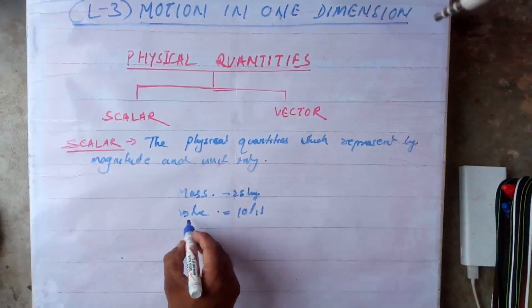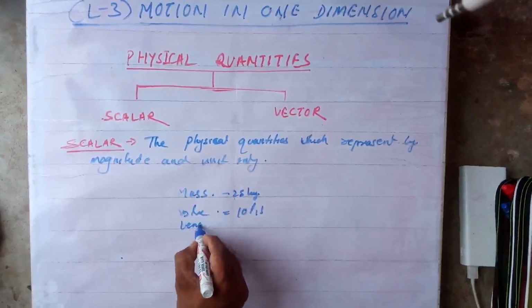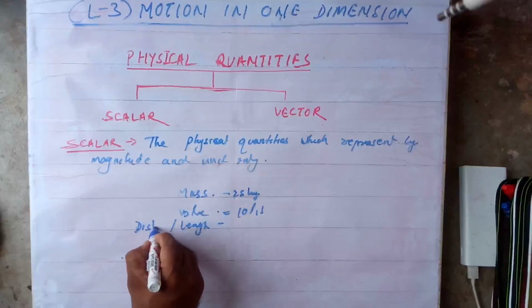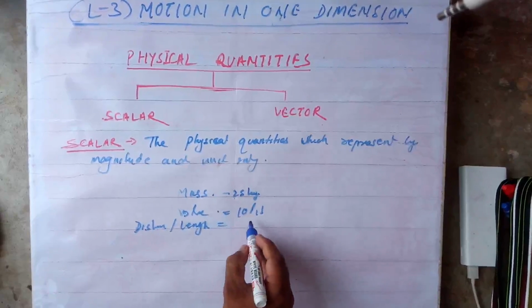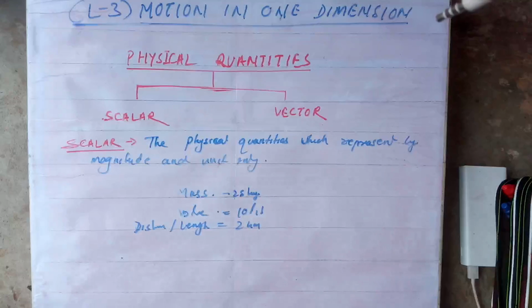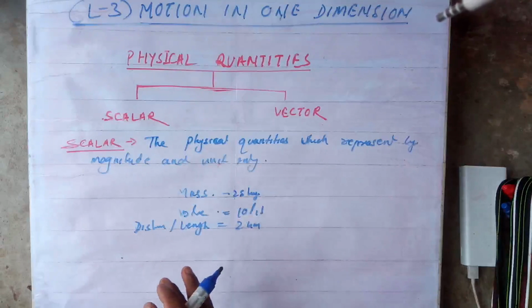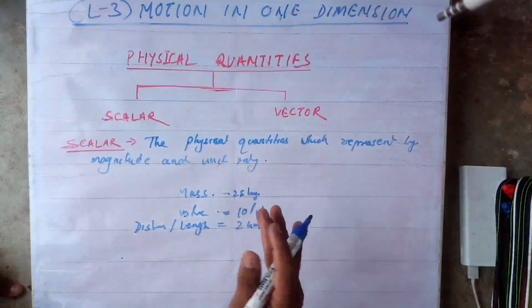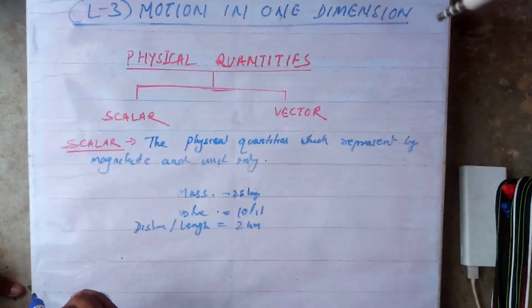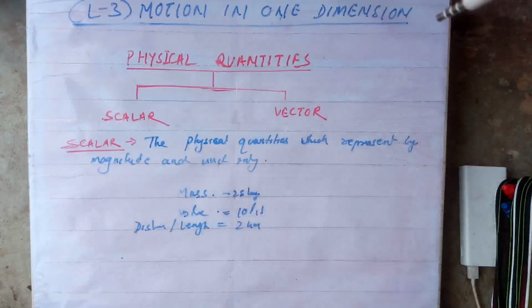Length or distance, anything you can say. Suppose I'll take 2 kilometer. So in all these things we are not saying any direction. The concept of direction is not there. That's why it is called scalar physical quantities. Okay, understood? What are scalar quantities?